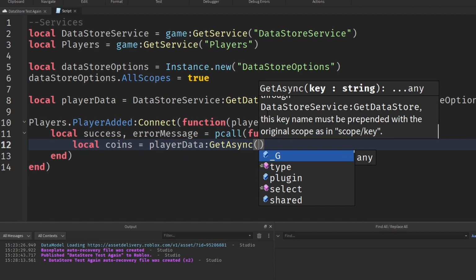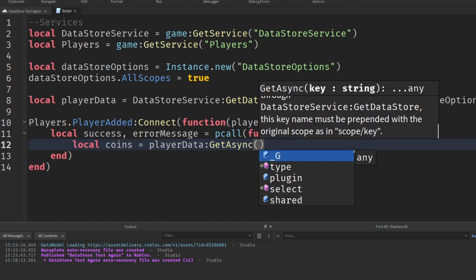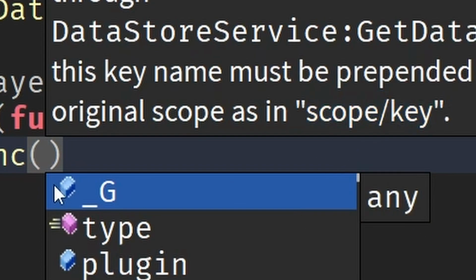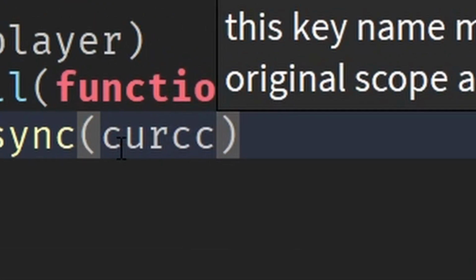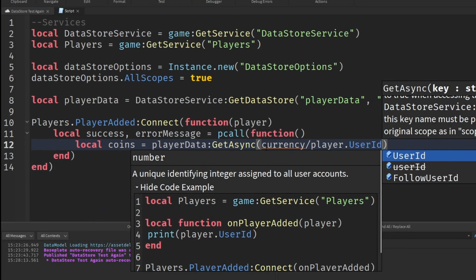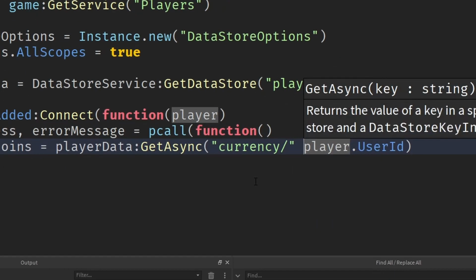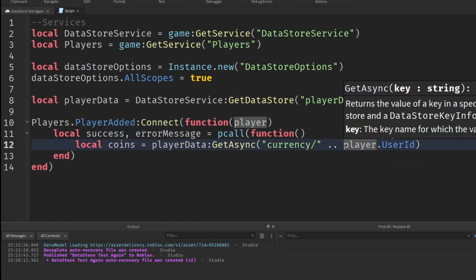If you are using all scopes, then basically you can do the scope / the key. So in our case, what I want to say is currency / and then get the player's UserId. So every player in the game will have their own area. Also, this should be a string followed up with their UserId, which should also be a string.